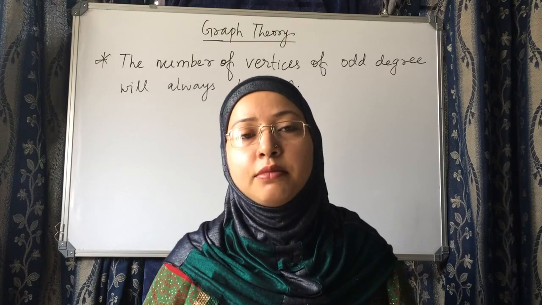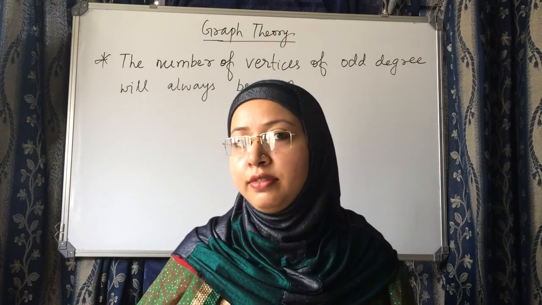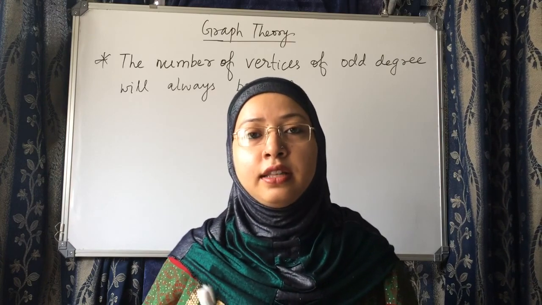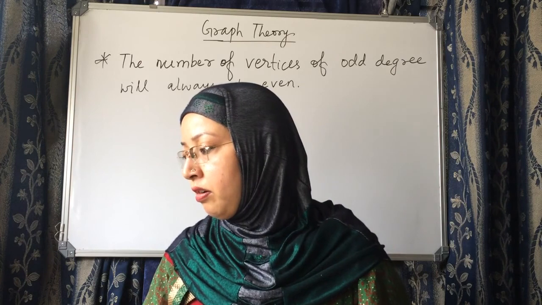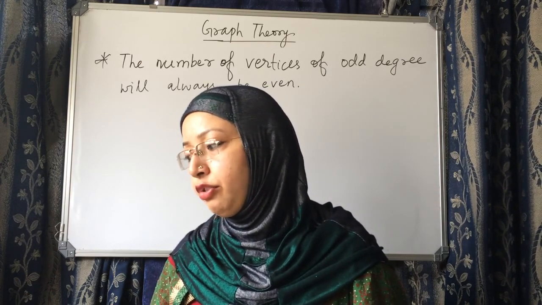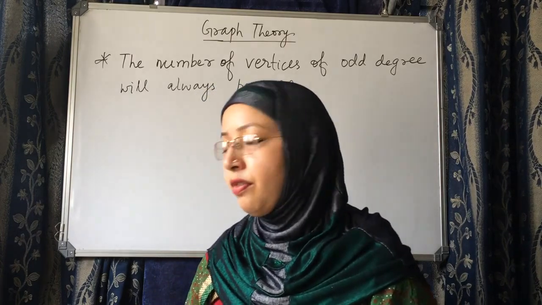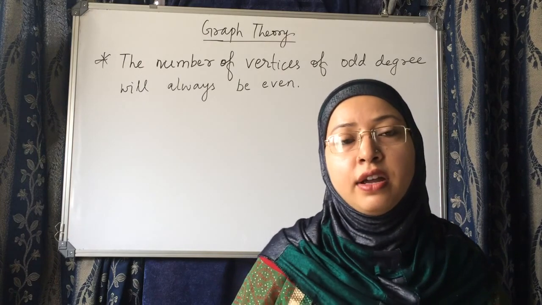In the last diagram also you have seen, if you check your notes, that the vertices whose degrees are odd are 2, 3, 4, 5.